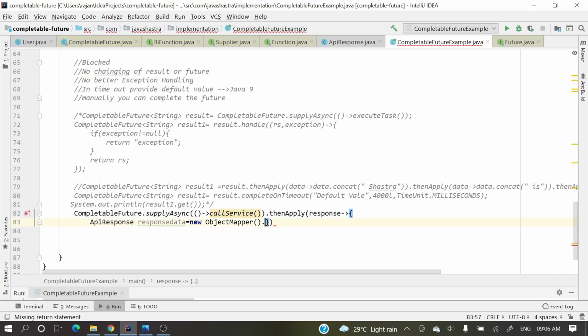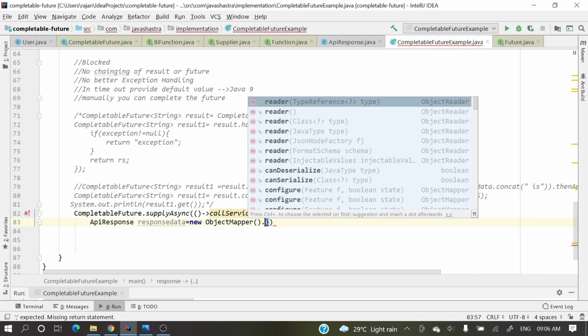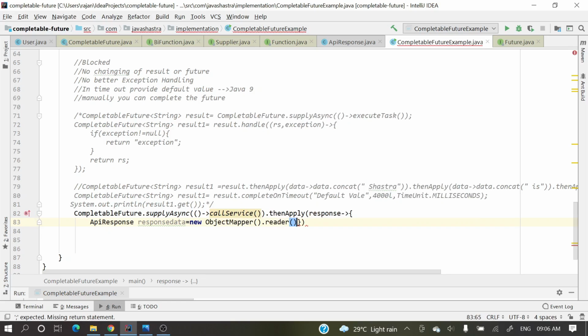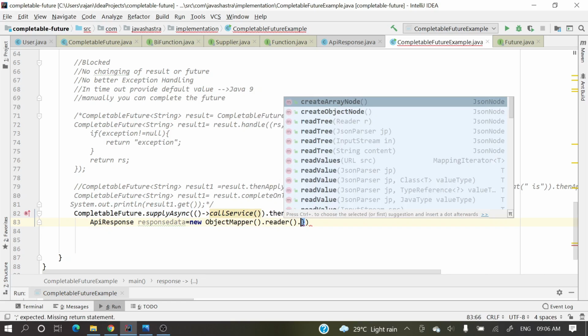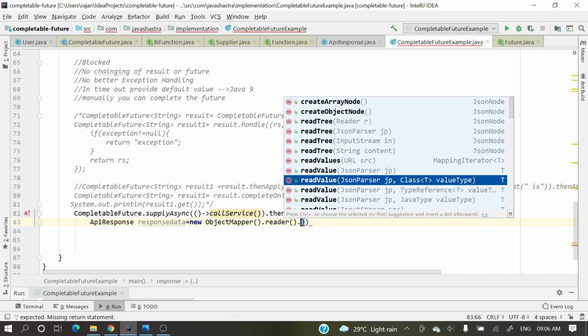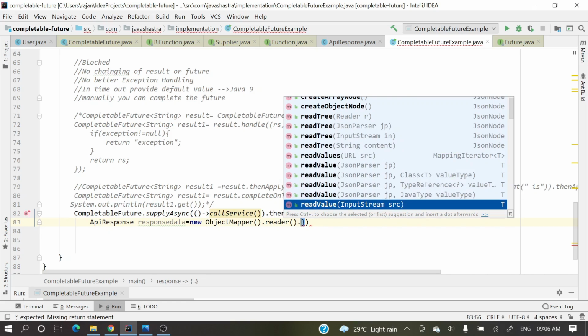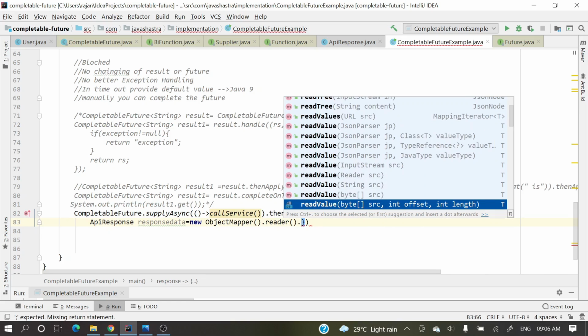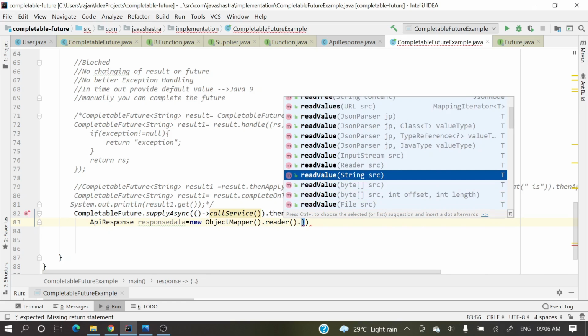No worries. First we'll get the reader, then read value, or read.